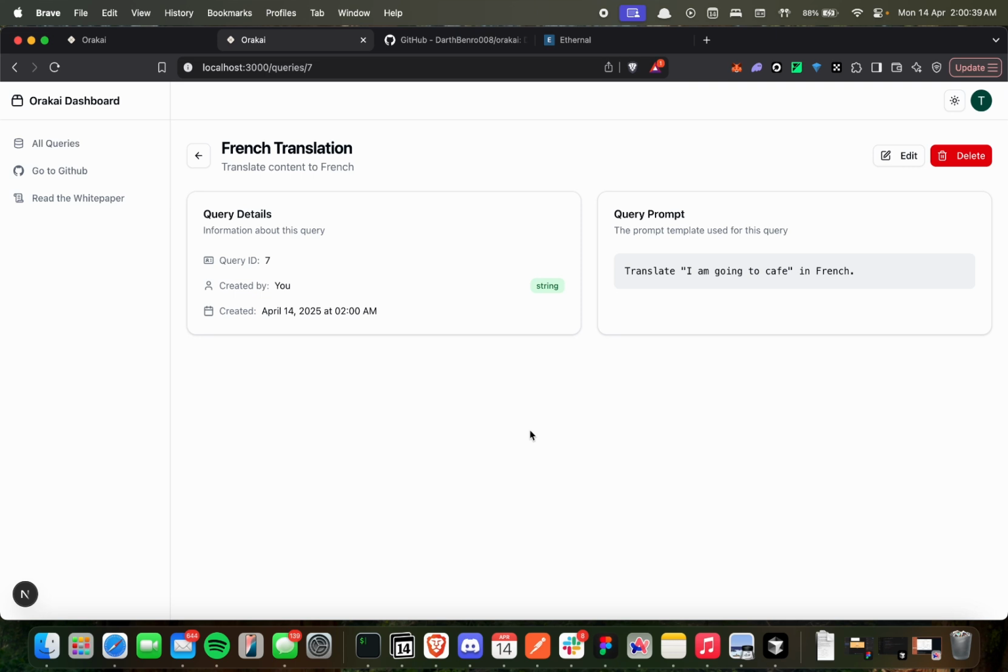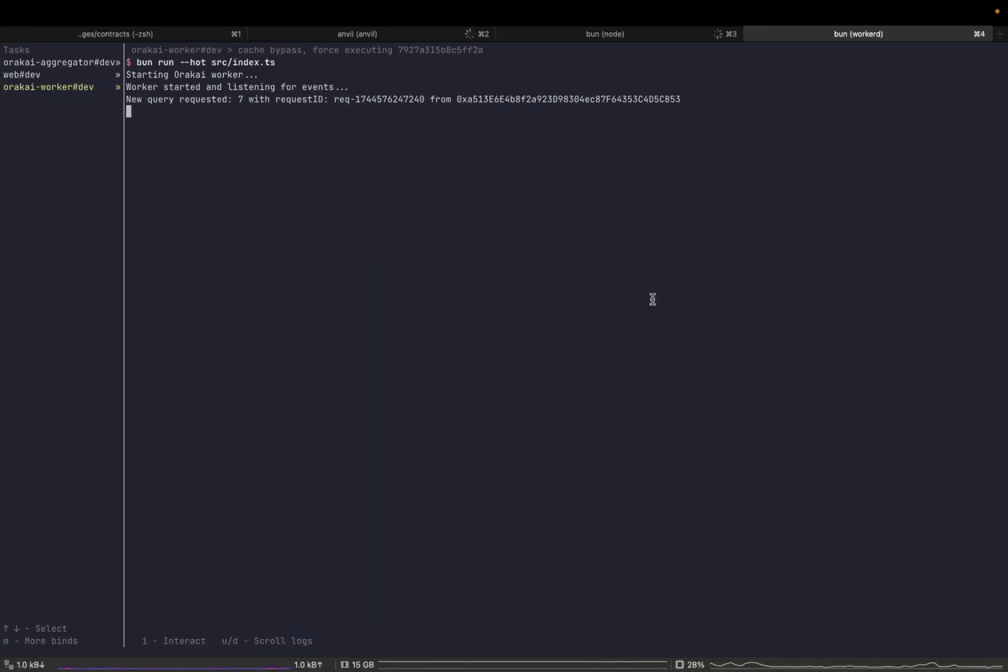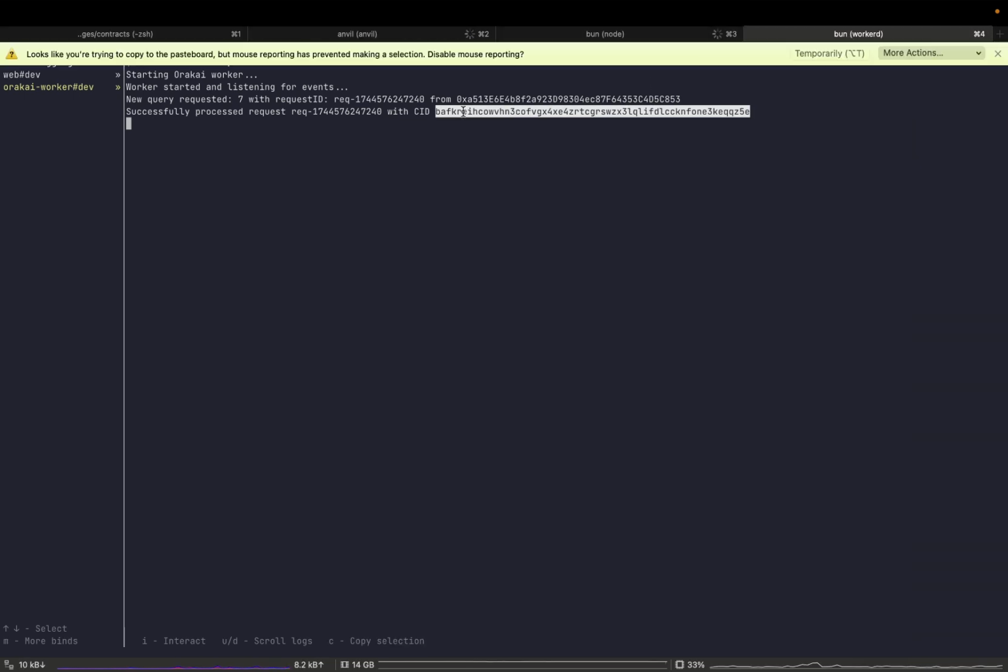Query ID is 7. So I have a sample contract here, which basically states if there is no translation yet, it queries the Oracle. So I make a query and it processes. So you can see the worker picked up this particular process and is processing. It is querying the LLM, in this case Google Gemini, and it will take the result, store it in Storacha, and submit the CID on chain. So you can see this particular CID was generated. So if I copy,